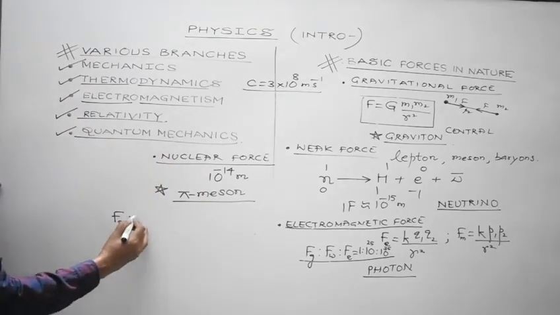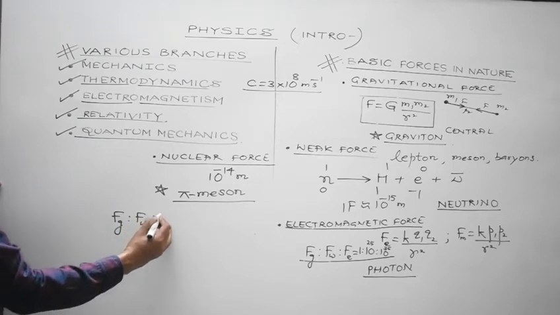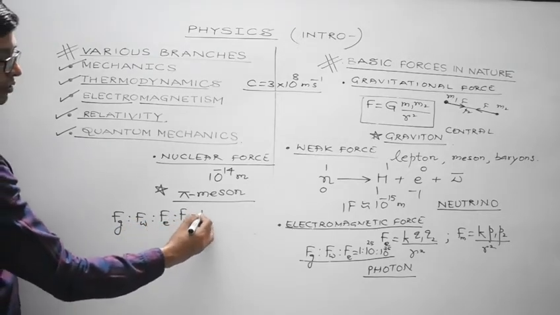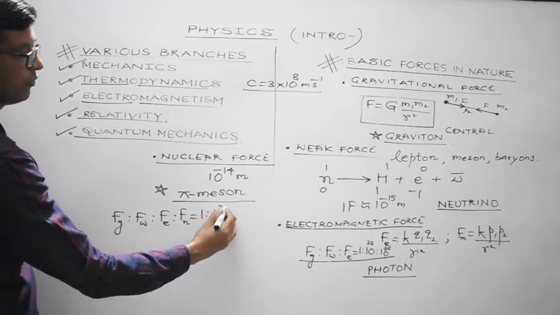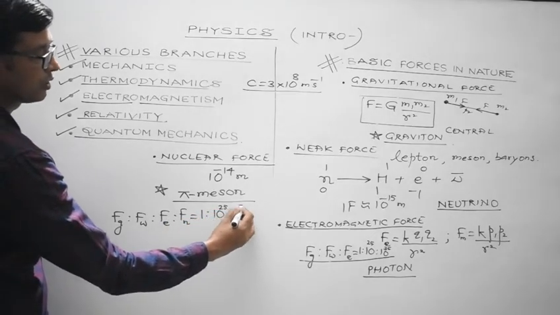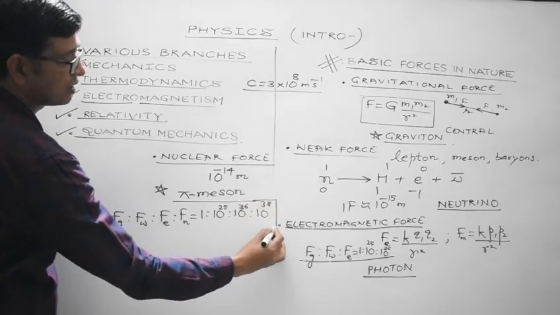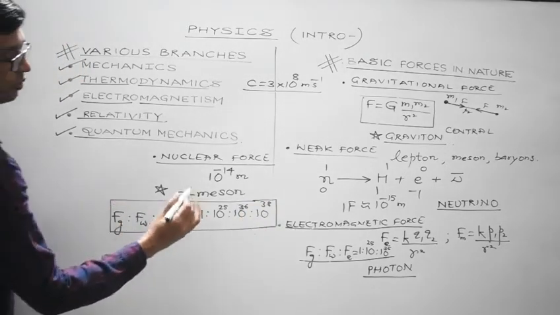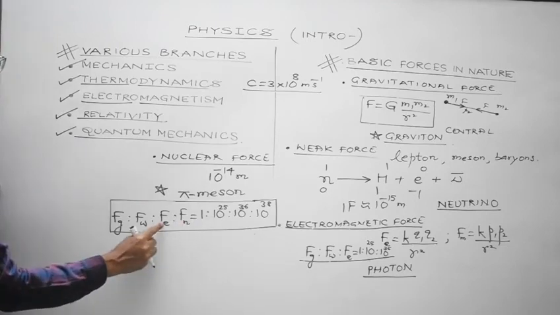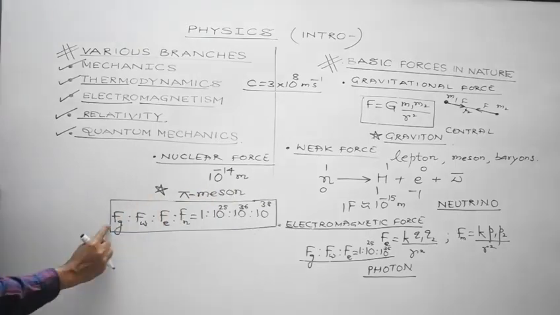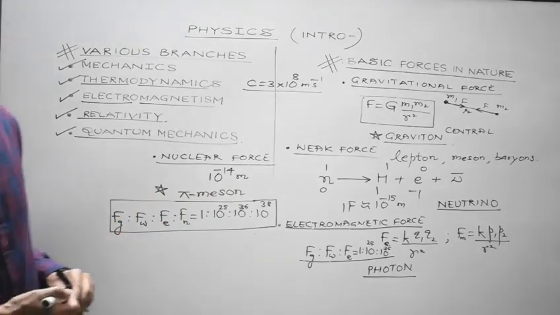Gravitational force is to weak force, is to electric force, is to nuclear force. The ratio is 1 is to 10 to the power 25, is to 10 to the power 36, is to 10 to the power 38. So try to understand the significance of this particular ratio. The nuclear force is 100 times stronger than the electric force and 10 to the power 38 times stronger than the gravitational force.